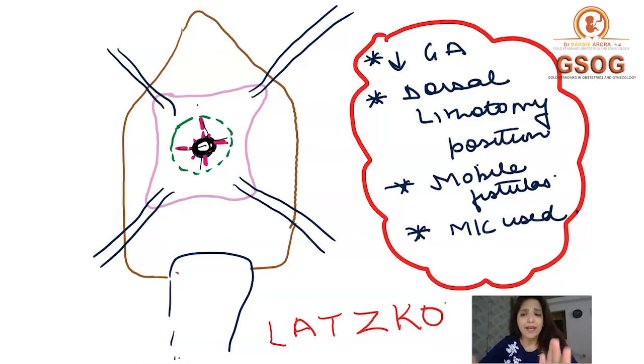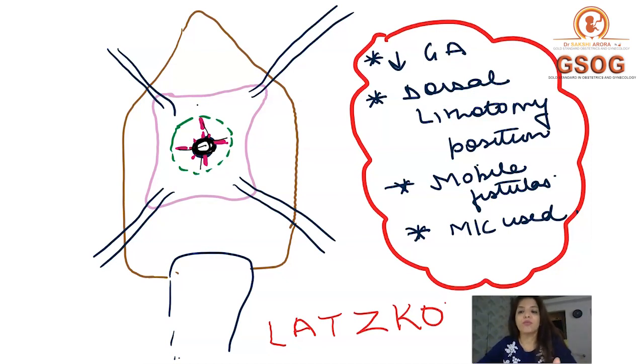So in Latsko technique, the anesthesia which you are going to give is general anesthesia. You are going to do it under general anesthesia. The position of the patient for Latsko technique is a dorsal lithotomy position. Mostly Latsko technique is done for mobile fistulas. In other words, any fistula which is happening after surgery, right? And it's the most commonly used technique.